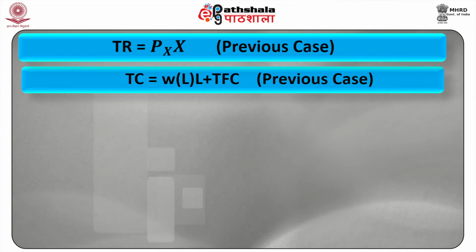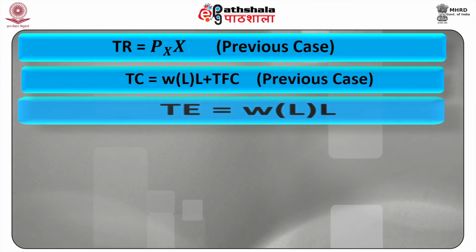Earlier, since the wage rate was constant, the total cost of labor was WL, W into L. However, with the firm being a monopsonist in the labor market, it can hire more workers only by increasing the wage rate of all workers. Thus, the total expense, that is TE, on labor is equal to W, a function of L, into L.